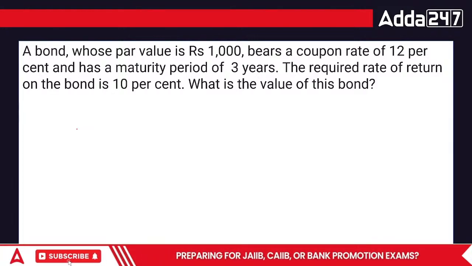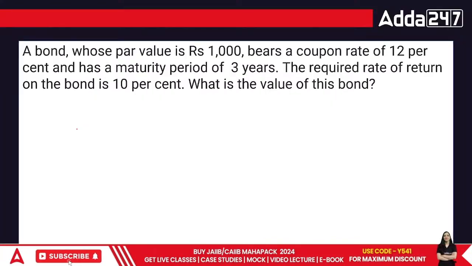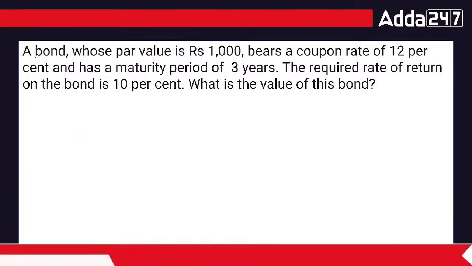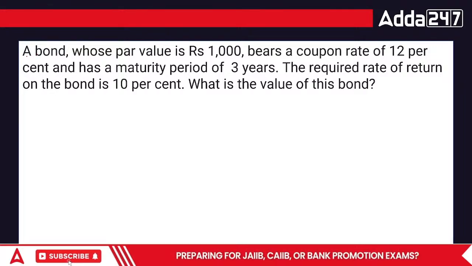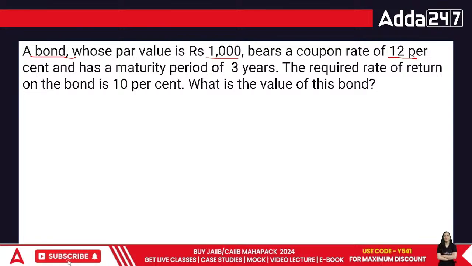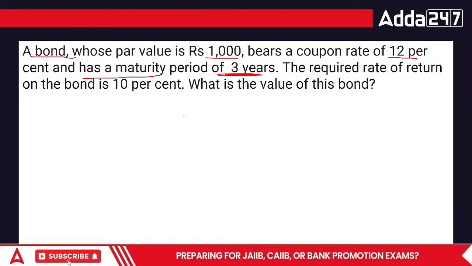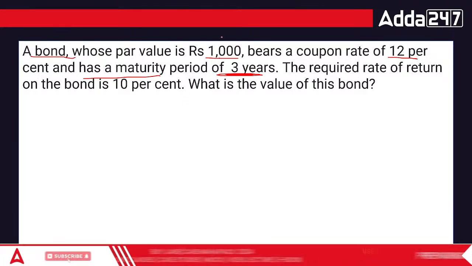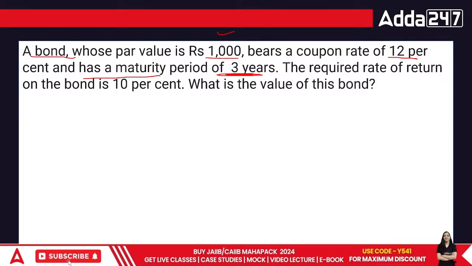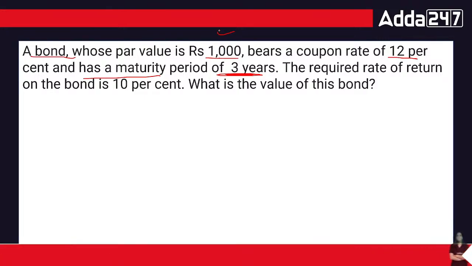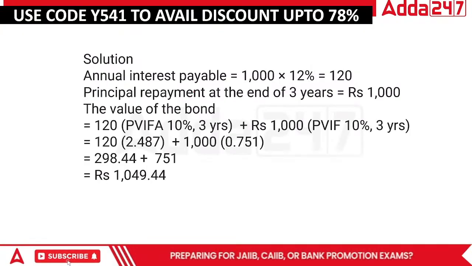Okay. This question doesn't have the portion of solution options there, so let's just discuss it. A bond whose par value is rupees 1000 bears a coupon rate of 12% and has a maturity of 3 years. So technically the interest is 120 rupees, that is for 3 years, and after 3 years you will also receive back the rupees 1000 again. The coupon rate of interest is 10%. How do we look forward to it, everyone?